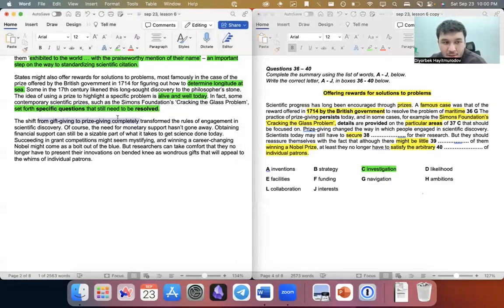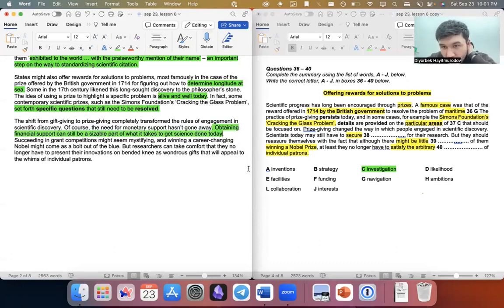The shift from gift giving to prize winning completely transformed the rules of engagement in scientific discovery. Of course, the need for monetary support hasn't gone away. Obtaining financial support still can be a sizable part of what it takes to get science done today. So you need to get financial support. All right, obtaining. So that's the answer.